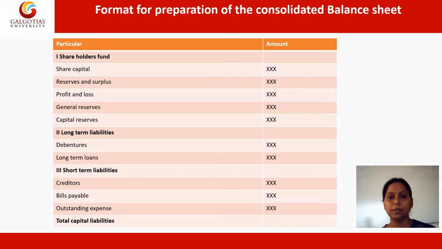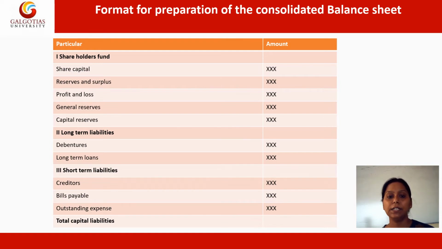The shareholder fund is basically the fund which is owned by the owners, whether in equity form or in debt form, but it will be a shareholding fund. And apart from that, the profit and loss of the company will also be shown, and if the company has some reserves for the future or surpluses, they will also be shown under the consolidated balance sheet. The second head talks about the long-term liabilities.